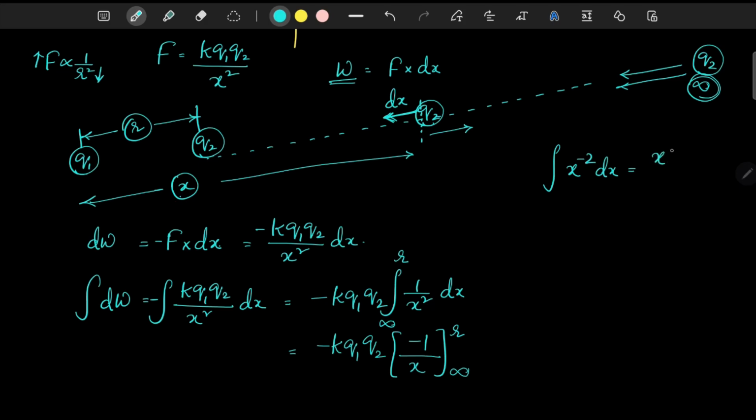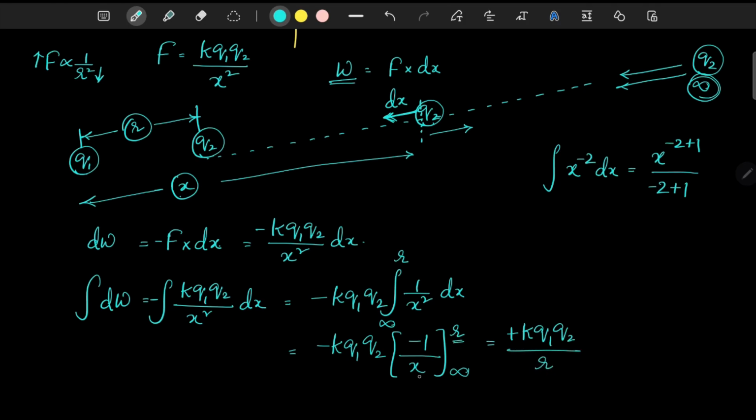It is in the form of x power n plus 1 by n plus 1. So if you do this, you will get minus 1 by x, and minus into minus becomes plus k q1 q2 divided by r.